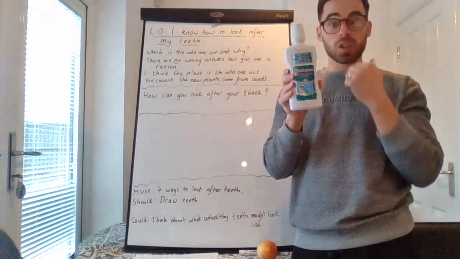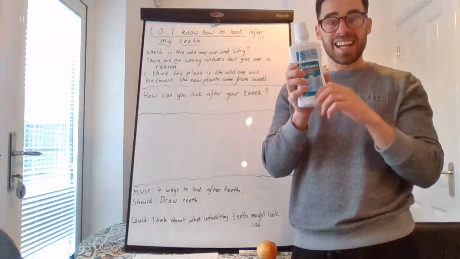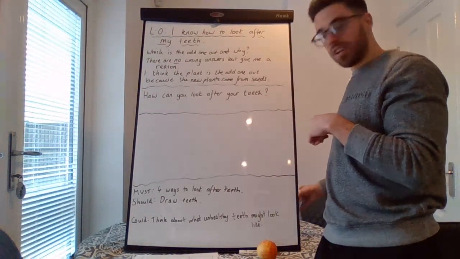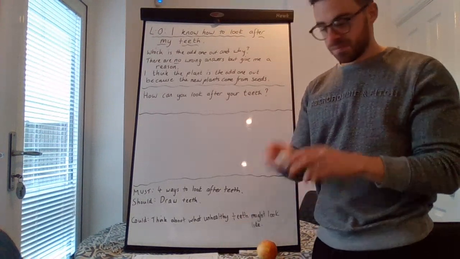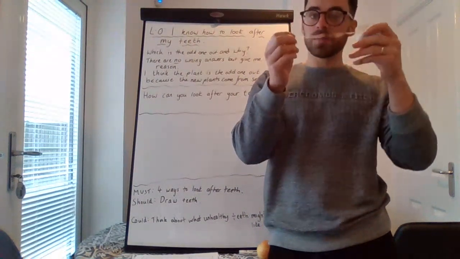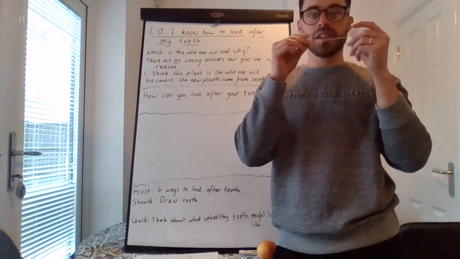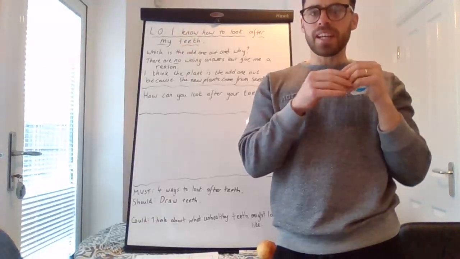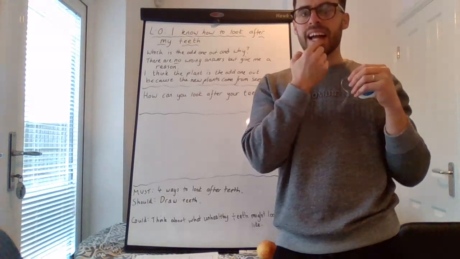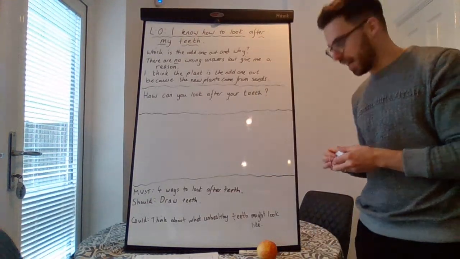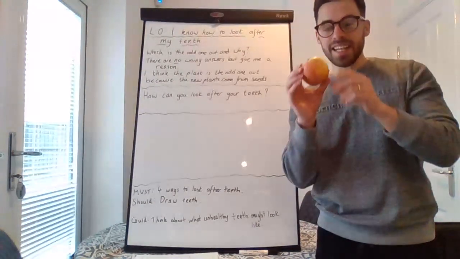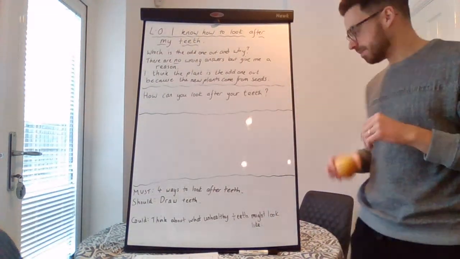Mouthwash, again, to wash out our mouth, to take away all that plaque and that nasty bacteria that's on our teeth and to make our breath smell nice and fresh. I have some floss. You may not floss, but lots of adults do floss their teeth. You put it in between your teeth to make sure that you get all those little pieces of food out from between your teeth, again, to keep them healthy and to make sure your gums are nice and strong as well. And finally, I have an apple, because it's also really important to eat healthy food to look after your teeth.